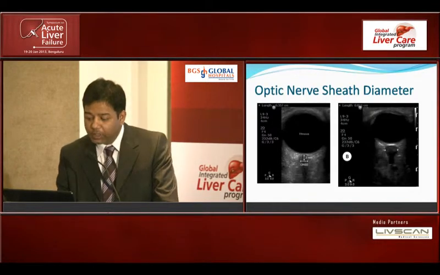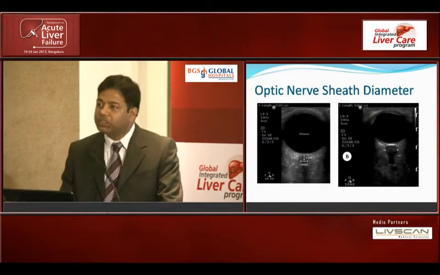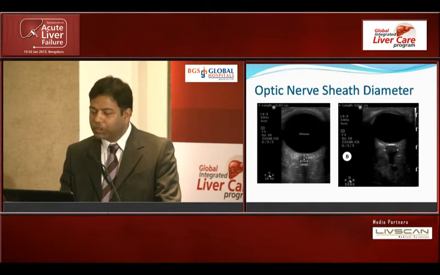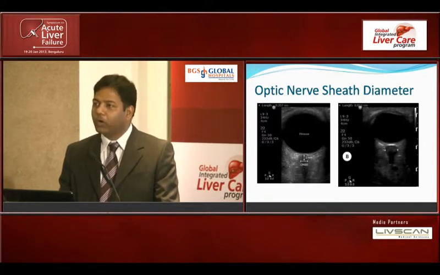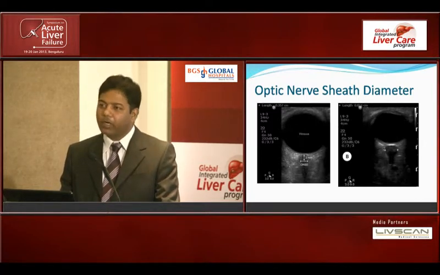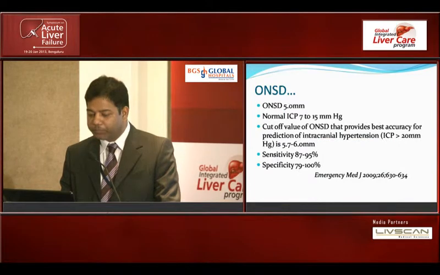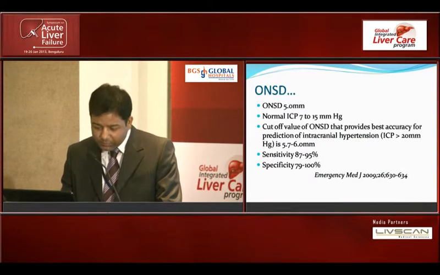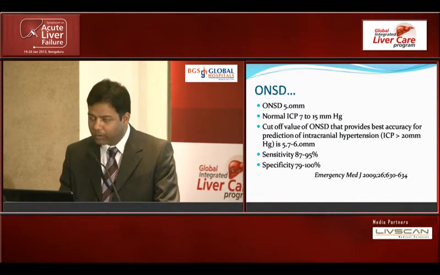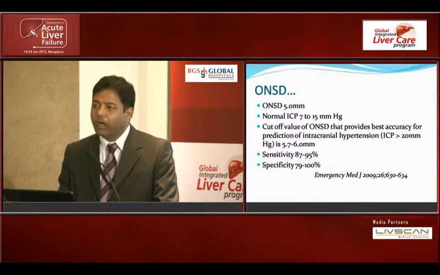Coming to the optic nerve sheath diameter by ultrasound, this was initially used in trauma patients, brain trauma patients, but because it can be done at the point of care, it's fast, it can be repeated, it has also now been used in ALF patients who have cerebral edema. And there is a good sensitivity and specificity with monitoring this ONSD, and the cutoff point is 5 millimeters.